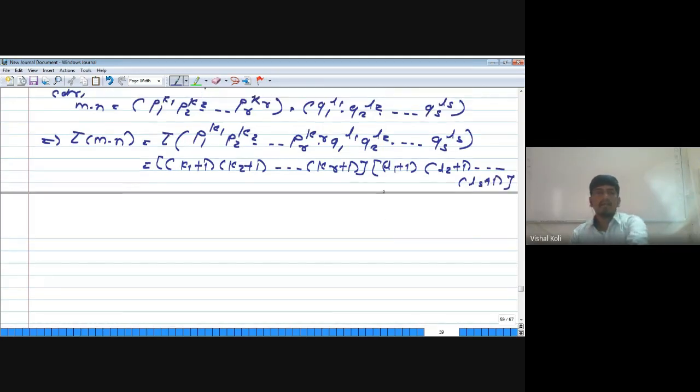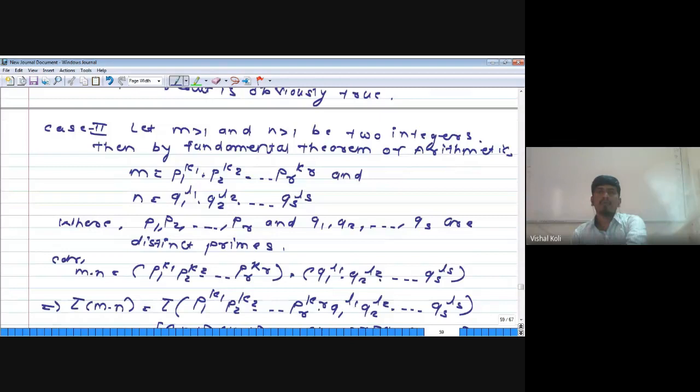From here, m is p1 to the power k1 into p2 to the power k2 up to pr to the power kr, which is the prime factorization of an integer m greater than 1.